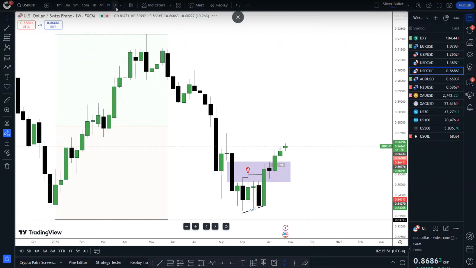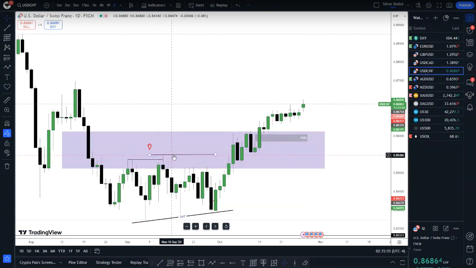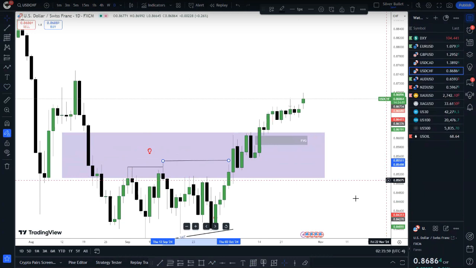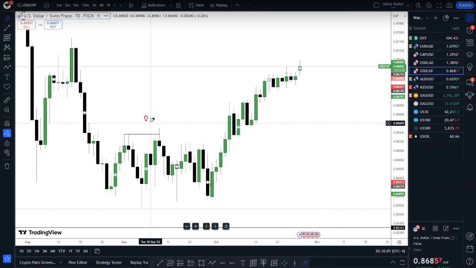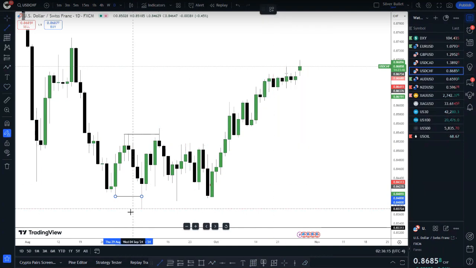We switch down to the daily chart. What are we looking for? Daily chart, look at this. It's most obvious here. We had this market structure shift. Actually, not this one. We had this here. This was simply a grab on liquidity, sell side liquidity to the downside here. Sell side liquidity taken out, push to the upside, break above this high here. So they're giving us a market structure shift on the daily chart.